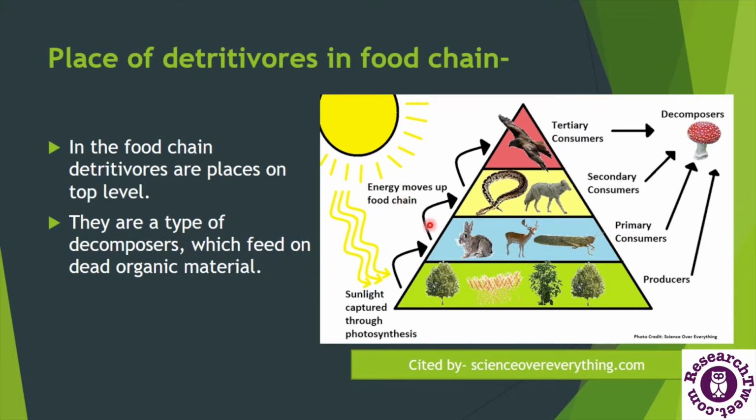Here the dead organic material of all the organisms from producers to tertiary consumers is decomposed by decomposers. We can see the decomposers are decomposing all the organic matter from all trophic levels. So that's why they are considered at the top level of the food chain, and in the case of trophic levels, they have a role in all the trophic levels.